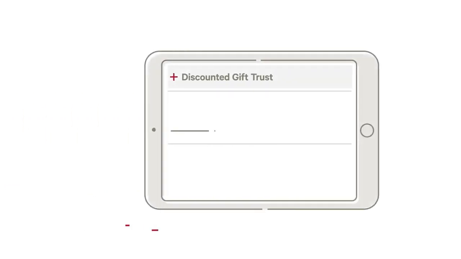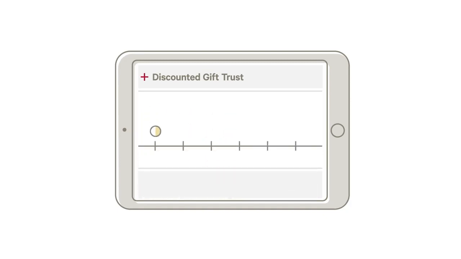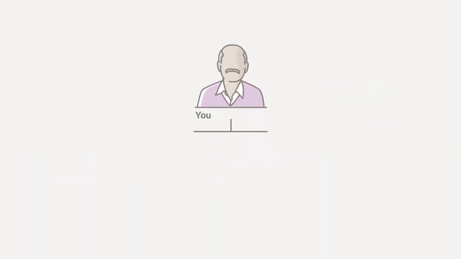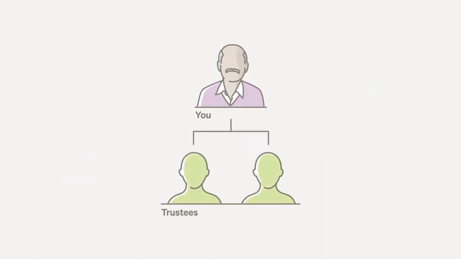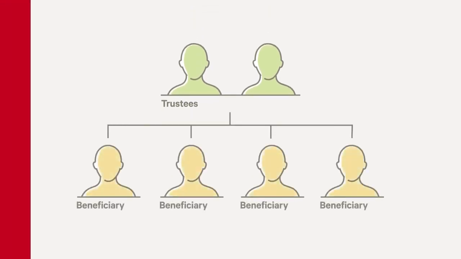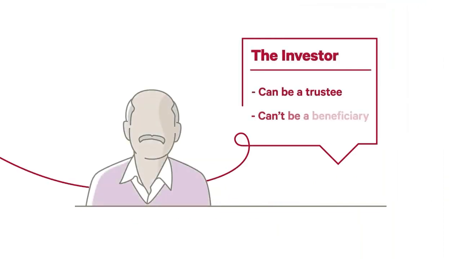At the outset, you will select the amount you want to receive and the frequency of the payments, such as monthly, quarterly, half-yearly, or yearly. These payments are designed to continue for the rest of your life. The trust is a legal arrangement whereby you appoint the trustees to hold the investment and the people you want to benefit. These are the beneficiaries. You as the investor can be a trustee, but you can't be a beneficiary.